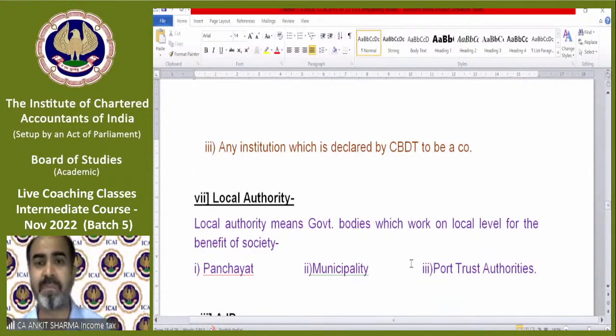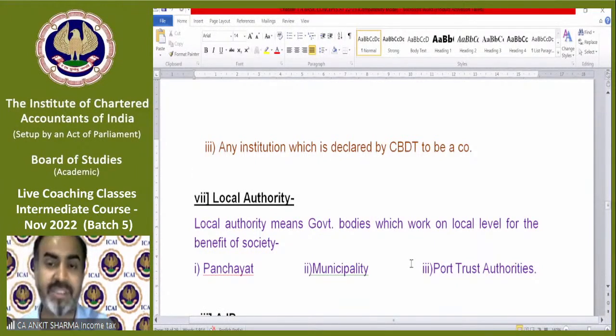For example, there is a partnership firm in India, but CBDT decides that we will treat that partnership firm as a company. Then, only for the purpose of income tax rates, that partnership firm will be treated as a company.